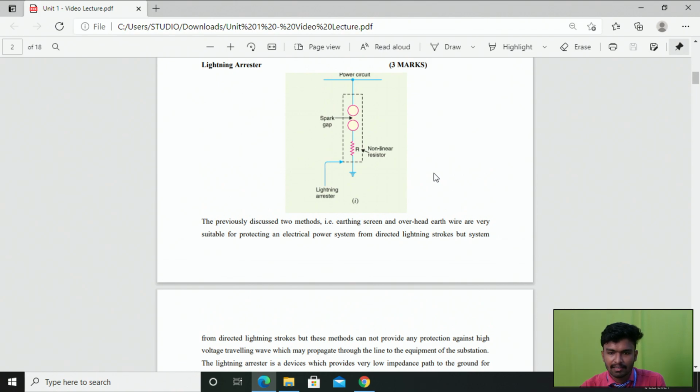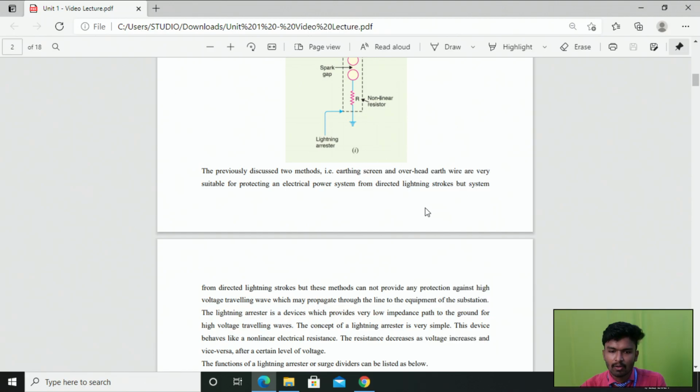So the third device is the lightning arrester. We know that this lightning arrester is also called the surge diverter. This surge diverter is mainly used to provide protection against both direct lightning strokes and indirect lightning strokes, right? In the previously discussed two methods, that is, the earthing screen and the overhead ground wire, which are very suitable for protecting an electrical power system from direct lightning strokes, right?